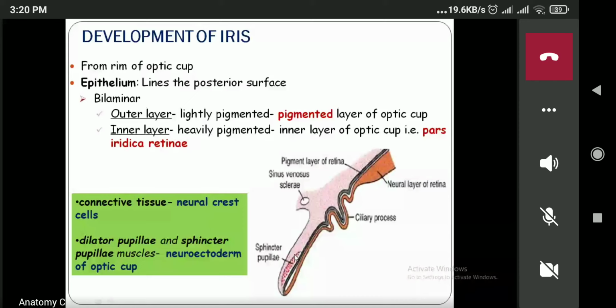You have to remember this: neural crest cells and neuroectoderm, whereas the mesenchyme present in the ciliary body will differentiate into the muscles, blood vessels, everything in the ciliary body. But in the iris there is a little difference.